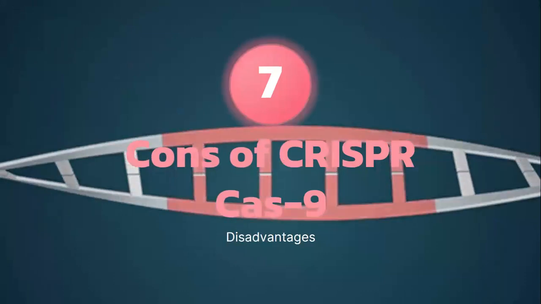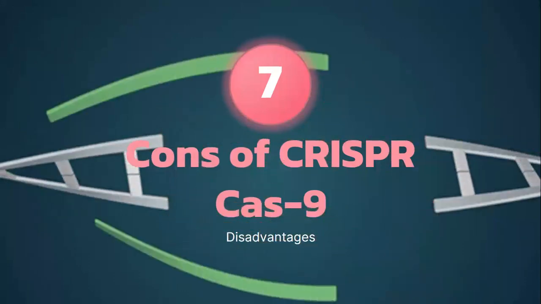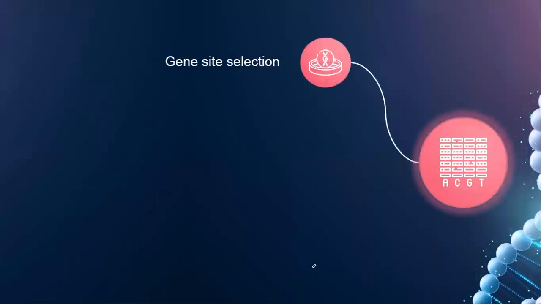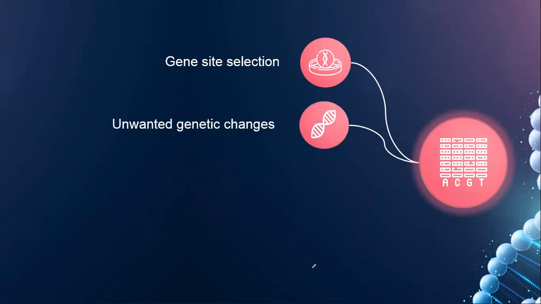There are also cons of the CRISPR-Cas9 system, and some are here. Gene site selection is a problem in the CRISPR-Cas9 system.